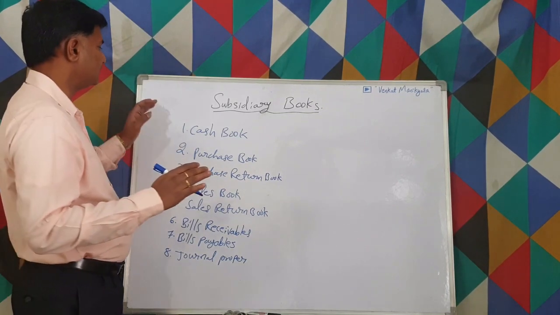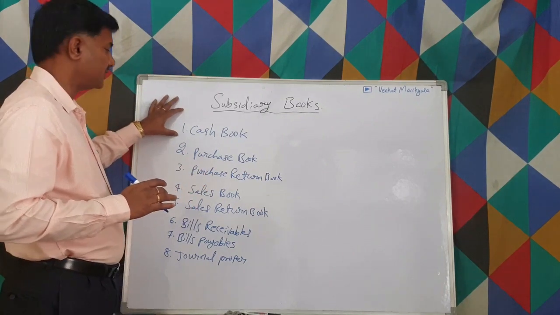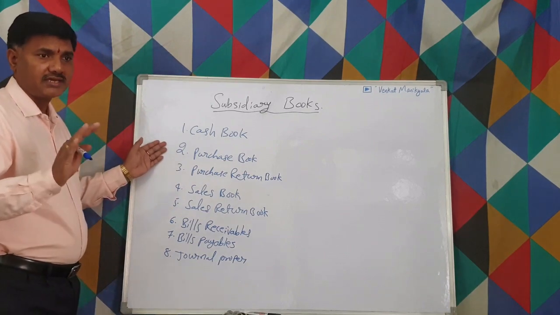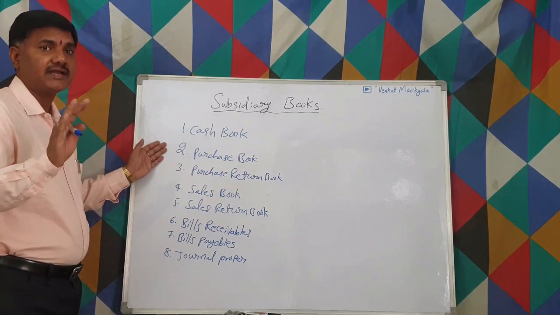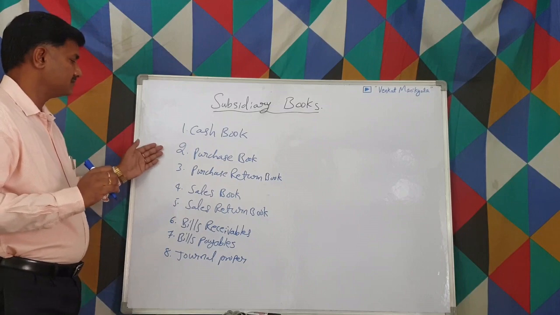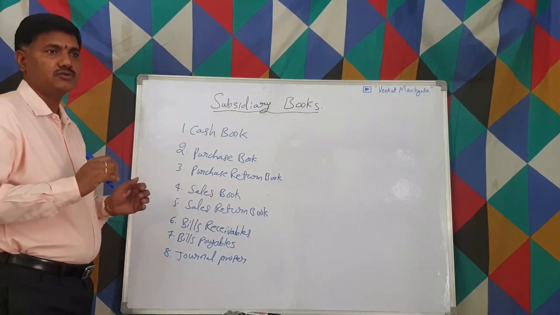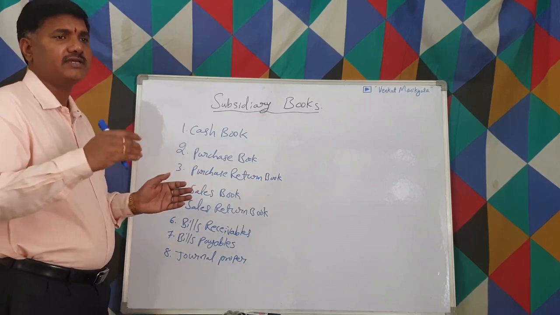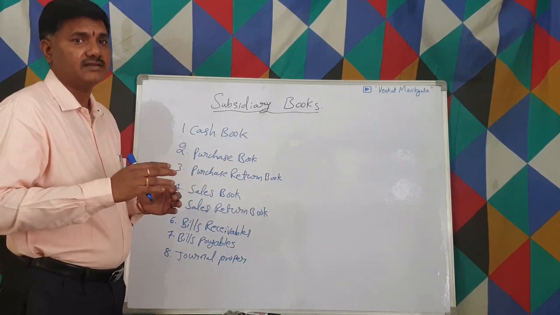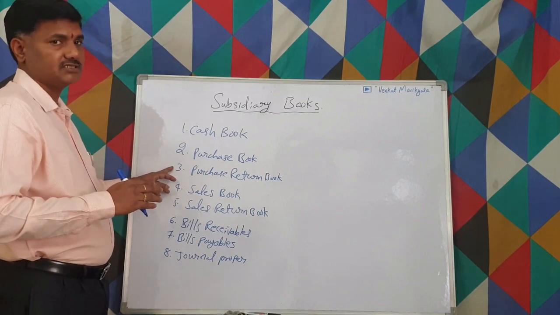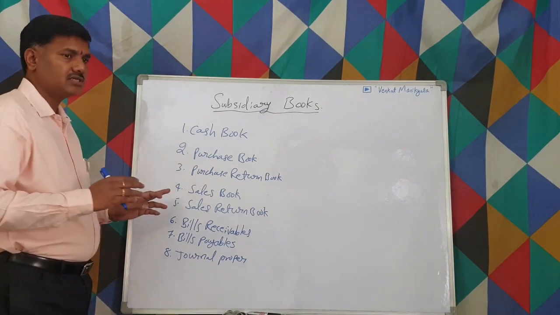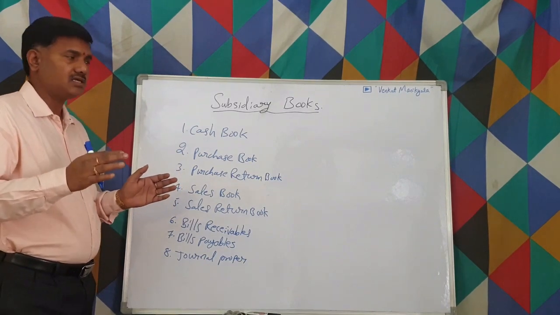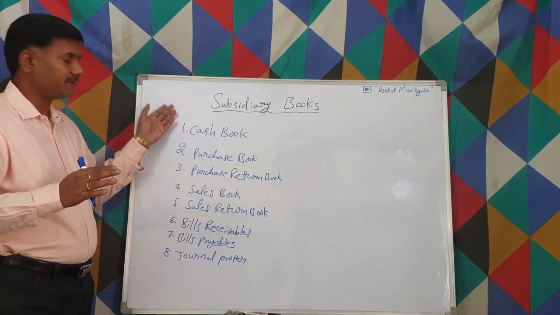Whatever cash transactions take place, we write in the cash book. The purchase book is written only when we purchase on credit. Sales book is also purely for credit sales; cash sales we write in the cash book.